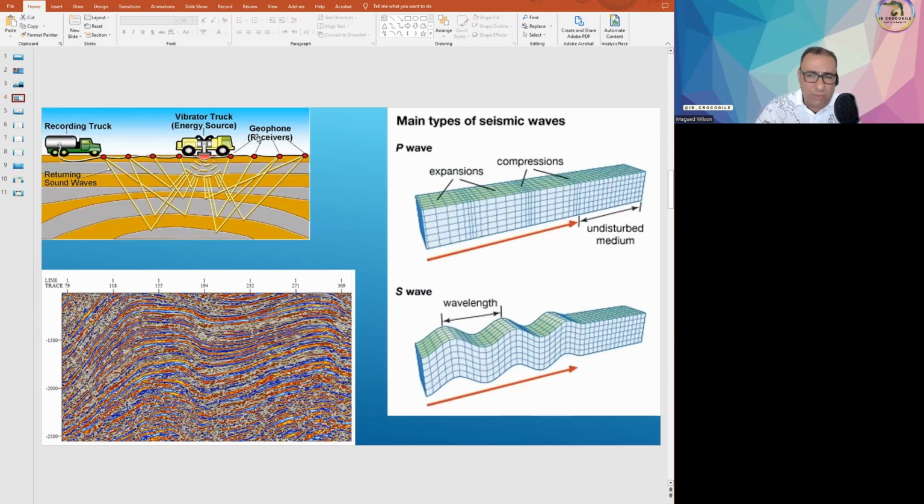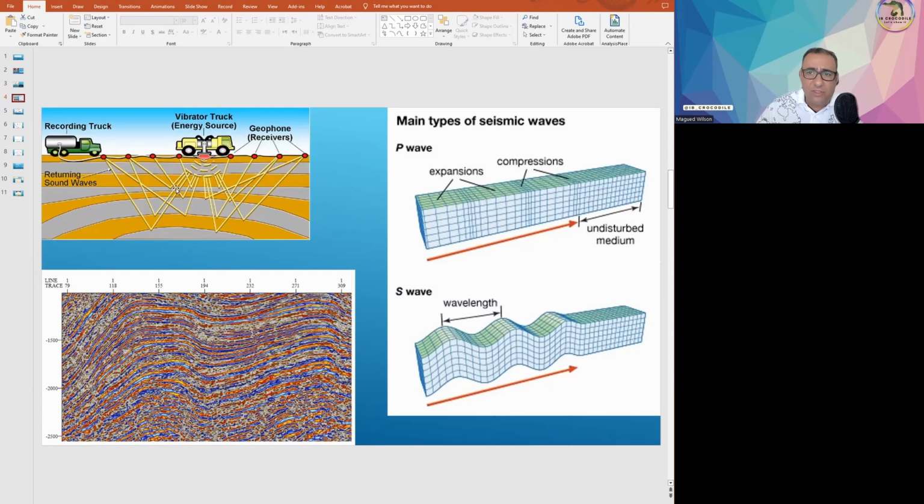You don't need to know too much about seismic waves, but you need to know a little bit. So look at here, this is an energy source, a truck, a source which will emit some sound waves propagating through different layers of the earth. And then there are some receivers, which will receive at different distances and different timing.